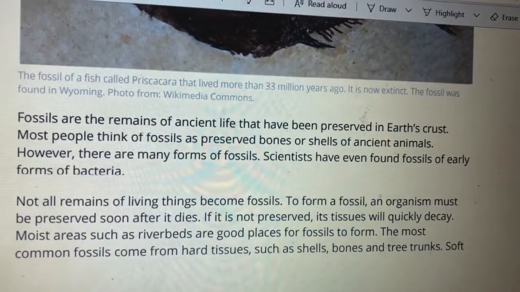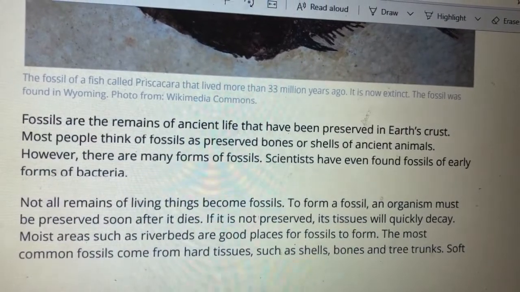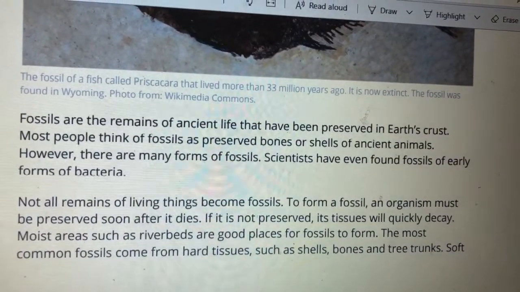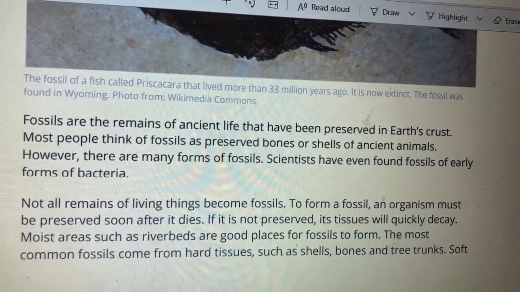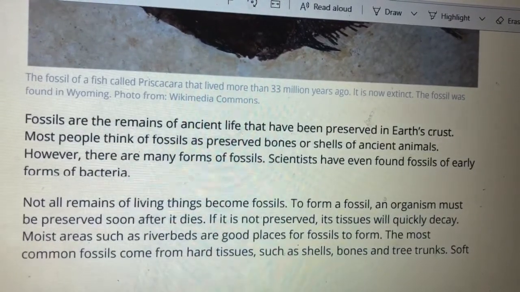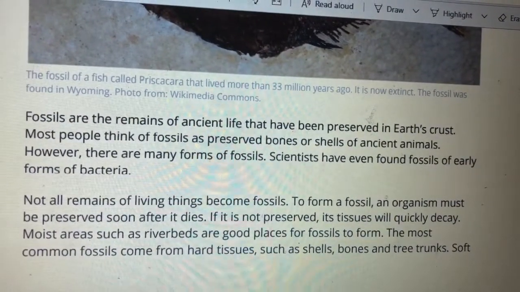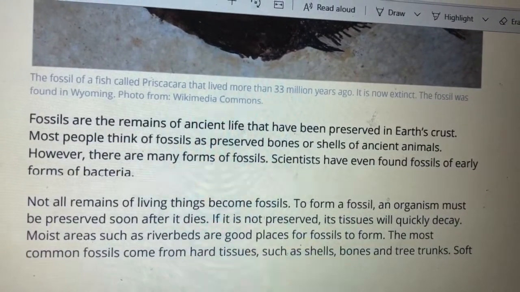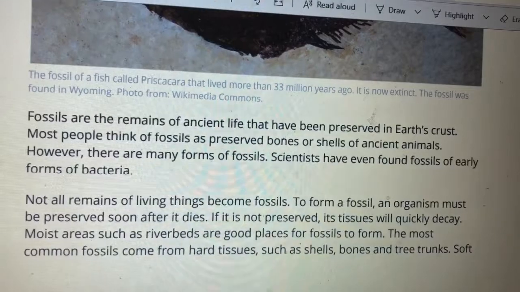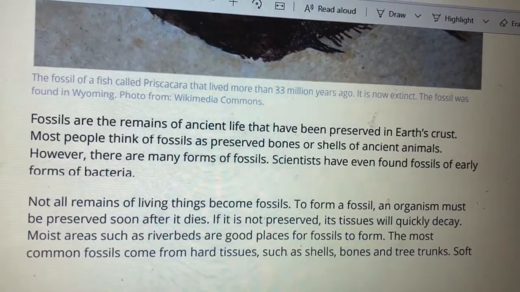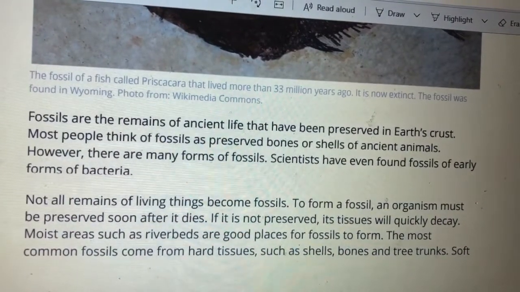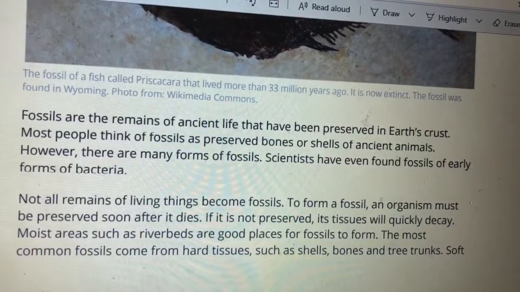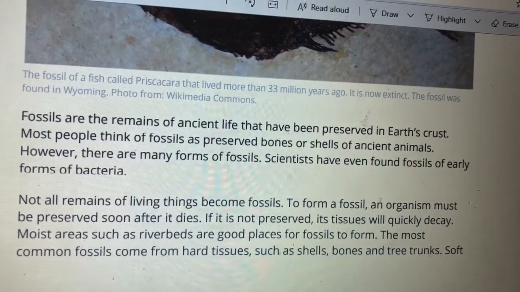Not all remains of living things become fossils. To form a fossil, an organism must be preserved soon after it dies. If it is not preserved, its tissues will quickly decay. Moist areas such as riverbeds are good places for fossils to form. The most common fossils come from hard tissues such as shells, bones, and tree trunks.